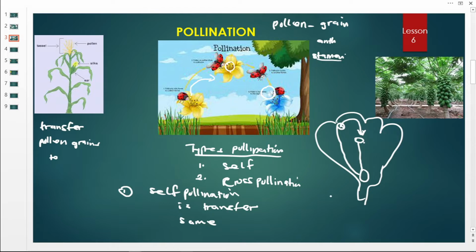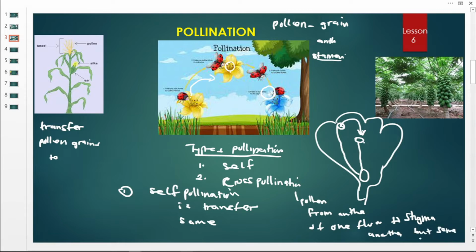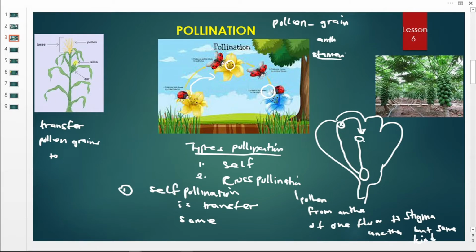Then the opposite is cross-pollination. Cross-pollination is the transfer of pollen grains from the anthers of one flower to the stigma of another flower, but of the same kind. So there are two different flowers, but the flowers are of the same species, of the same kind.